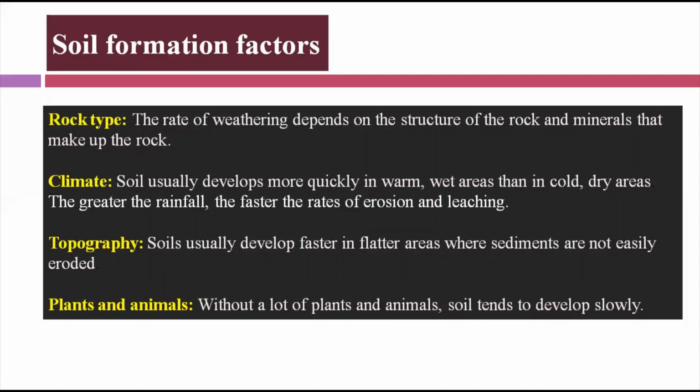So soil will have a low or slow rate of formation where the remains of plants are very low. जहाँ जहाँ plants और animals की तादाद ज़्यादा होगी, उनकी remains की तादाद ज़्यादा होगी, वो soil जल्दी बनता जाएगा. So it was all about the soil's factors, properties, and composition.